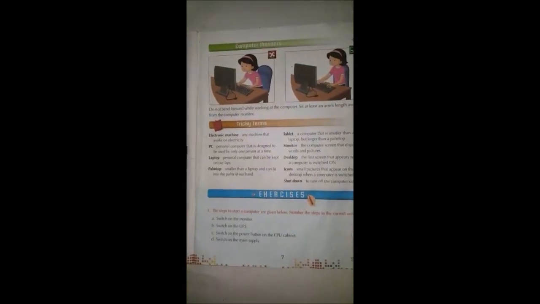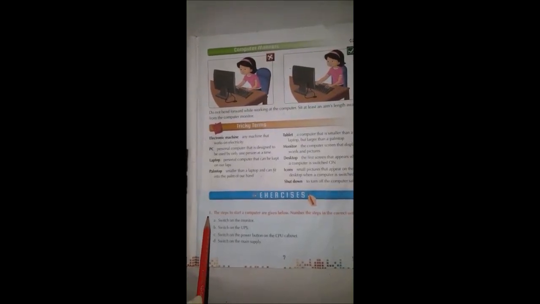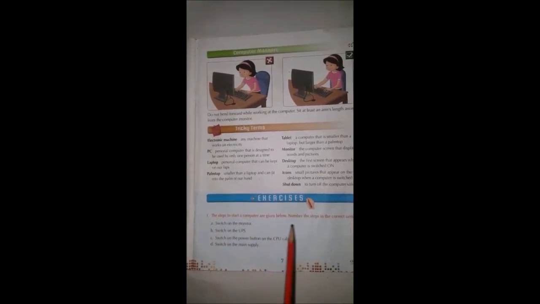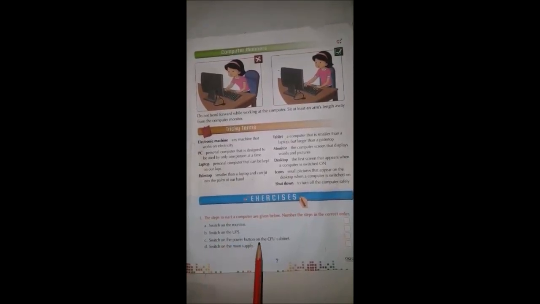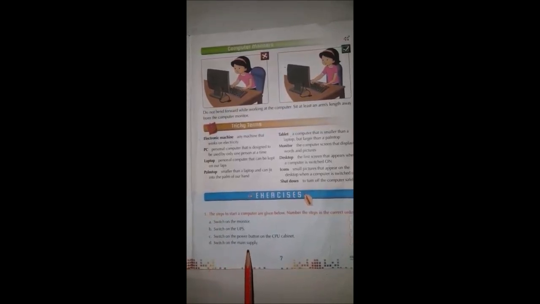Now students, open page number 7. Exercise 1. The steps to start a computer are given below. Number the steps in the correct order. A. Switch on the monitor. B. Switch on the UPS. C. Switch on the power button on the CPU cabinet. D. Switch on the main supply.